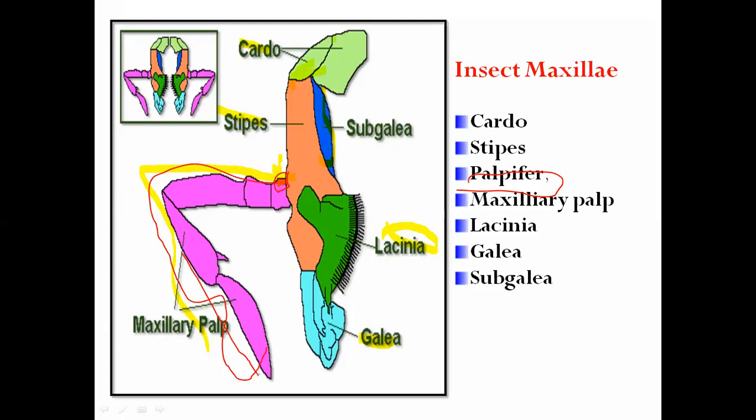Now let's see in detail about this maxillary palp. आता याच्याबद्दल बोलूया आपण maxillary palp बद्दल. The maxillary palp is a sensory appendage. It is a sensory part of the insect maxilla. Why? Because it is a sensory appendage, which is 1 to 5 segmented: 1, 2, 3, 4, and 5.